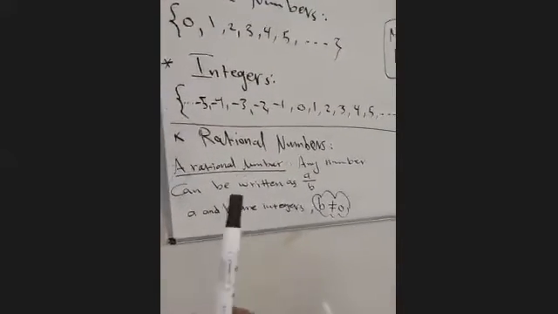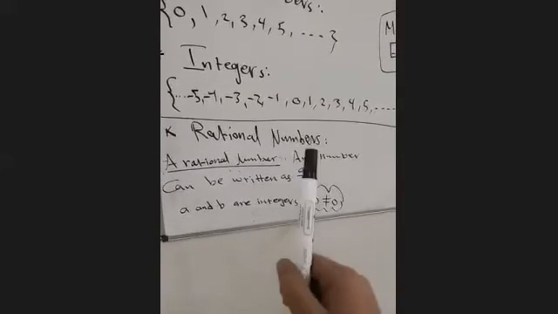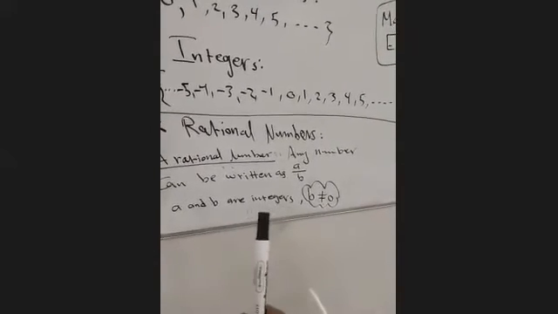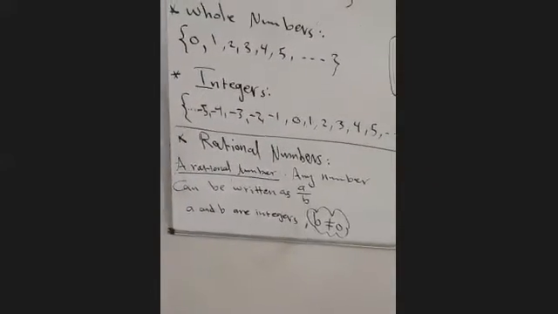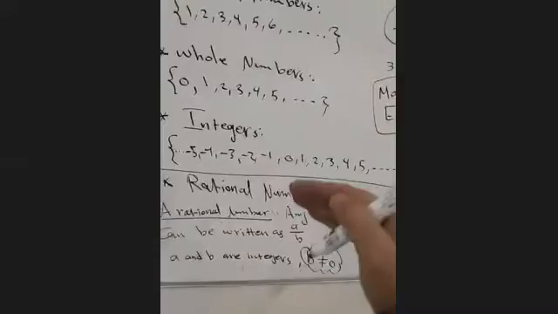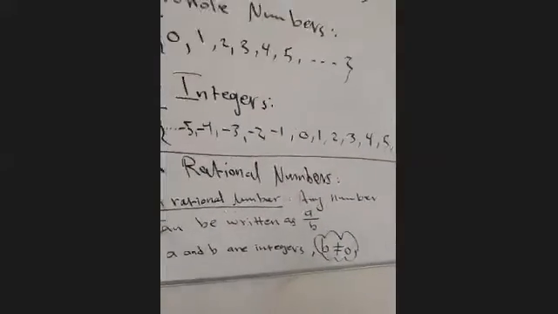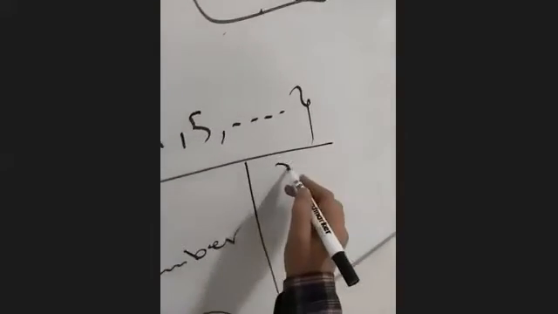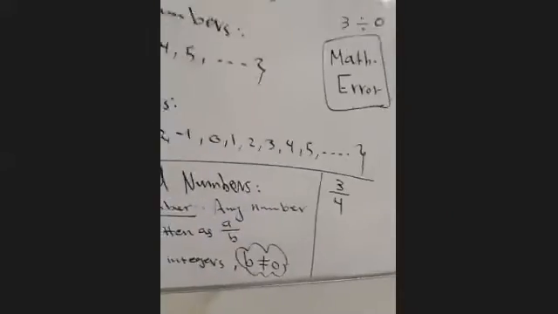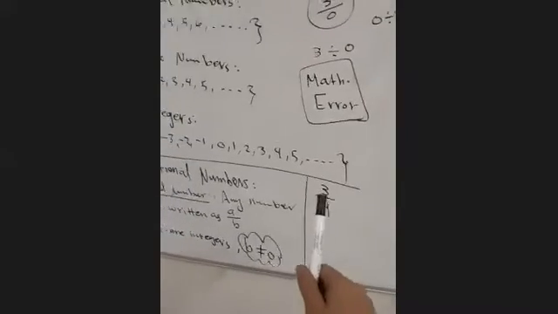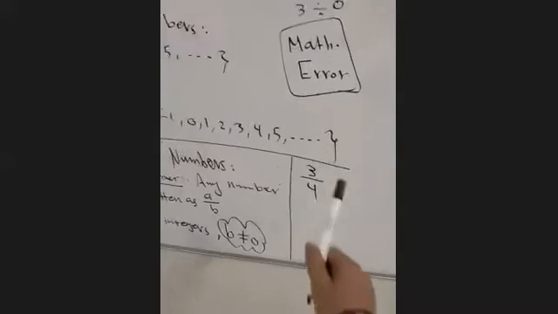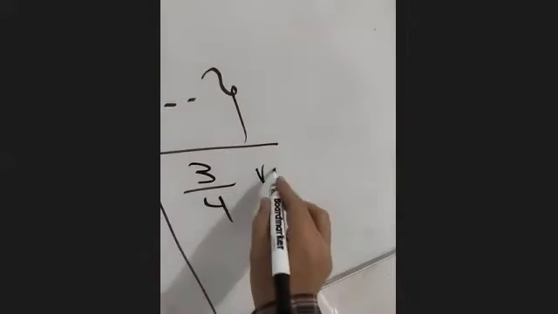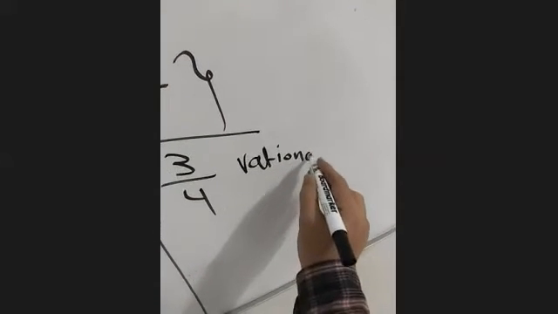So what's the rational number? Any number that can be written as A over B, where A and B are integers, but B excludes 0. Any integer except 0 down. But can the 0 be up? Yes, it can. 0 up has no problem, but down cannot be 0. Now, for example, look here, guys. This number, 3/4. Now, 3 is an integer. 4 is an integer. And 4 is not 0. So what do we call this number? A rational number.